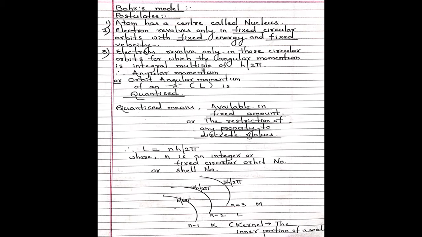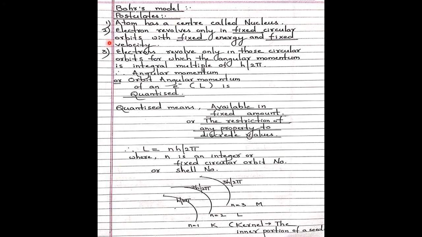Bohr's model. First we discuss the postulates. Postulate number 1: Atom has a center called the nucleus. This is in full agreement with Rutherford's model. He is the one who said that at the center the nucleus is there. That point he has taken from Rutherford's model. There is no change here.